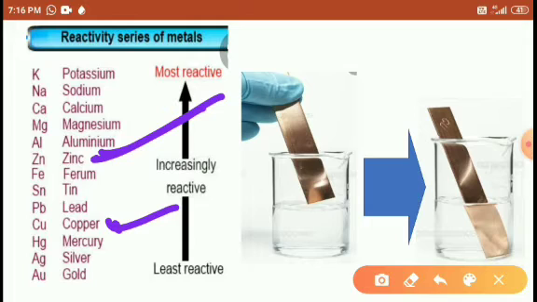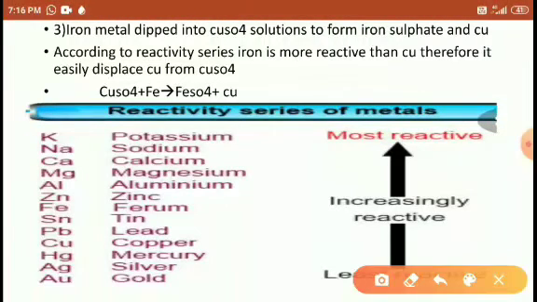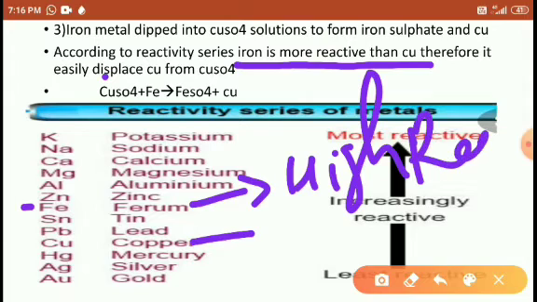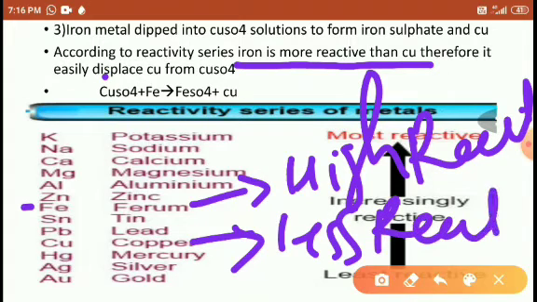Right, students? Understood? Okay, one more example I will give, students. Iron metal dipped into copper sulfate solution forms iron sulfate and copper. Why did this happen? According to the reactivity series, iron is more reactive than copper. Look at here. Where is iron? Here is iron, and copper is here. So iron is above the copper. It means iron is highly reactive and the copper is less reactive.